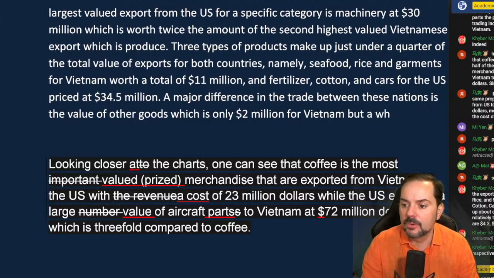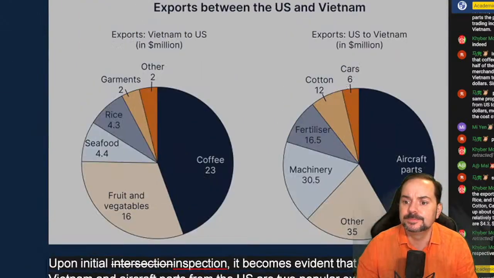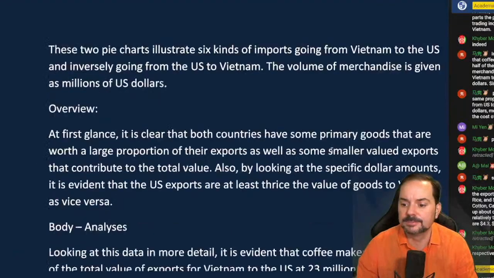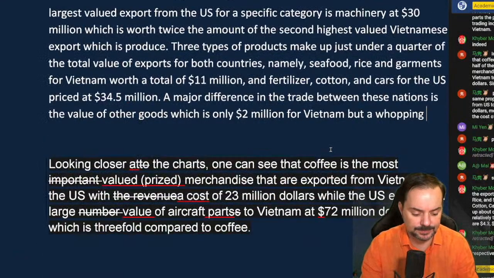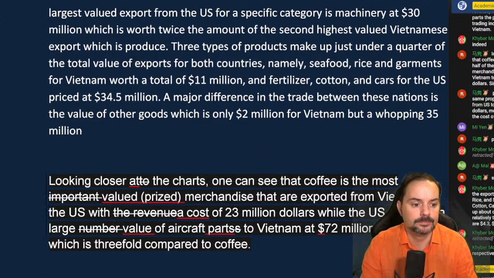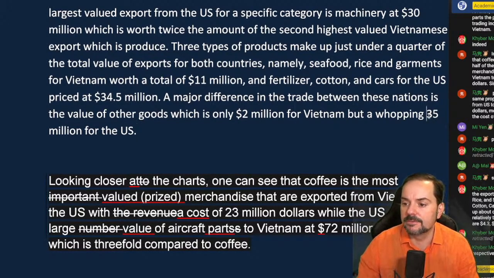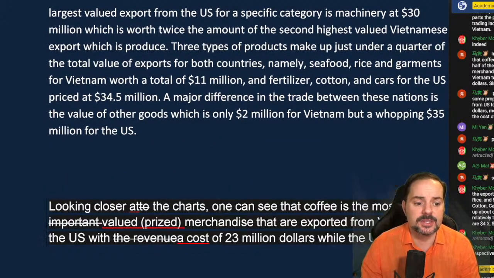But a whopping... was it 32 million? 35 million dollars for the US. Okay, and let's not forget our dollar sign. Okay, and now I need to write a summary as well, and I'm going to do that.